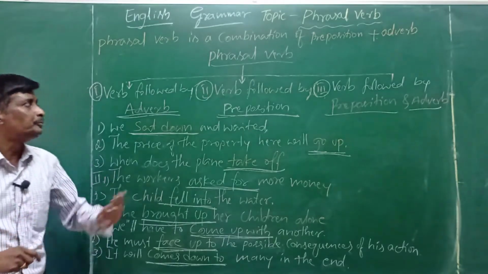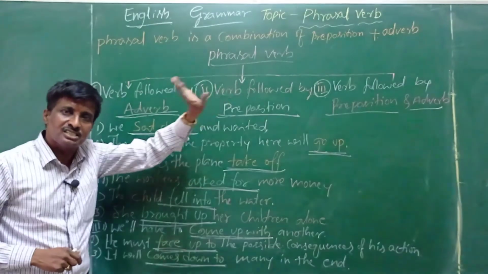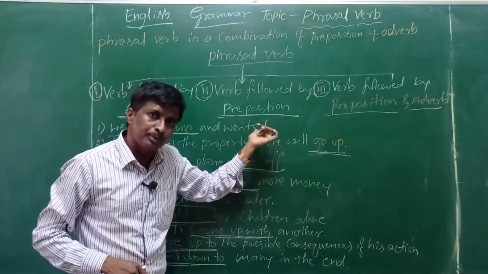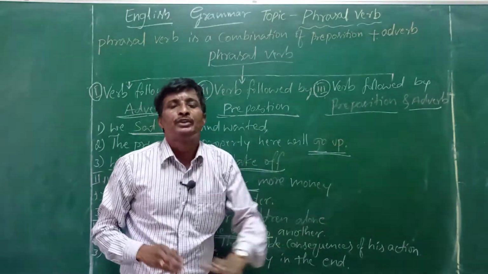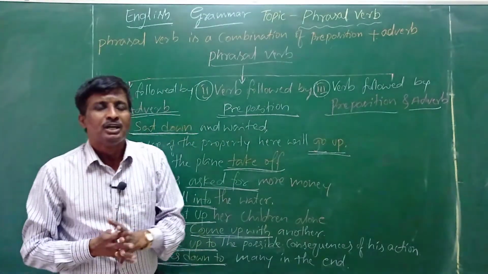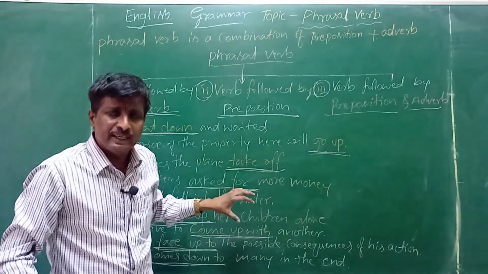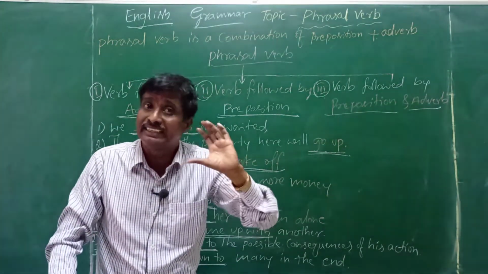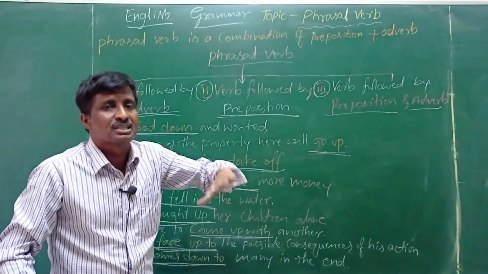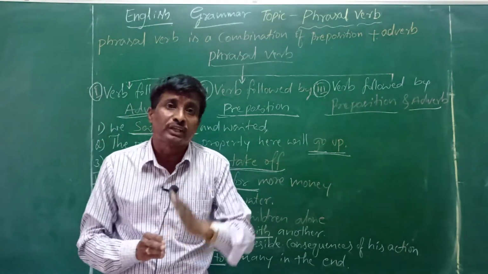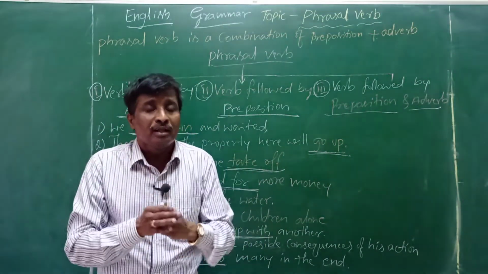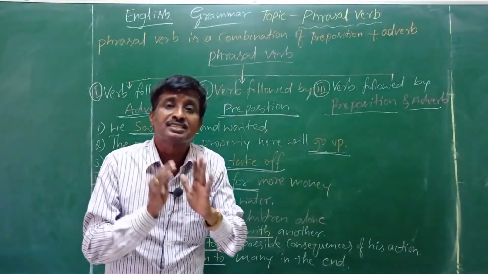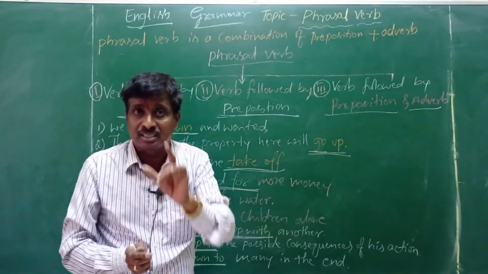Like this, children, we have three classifications in phrasal verb: verb followed by adverb, verb followed by preposition, the verb followed by the preposition and adverb. Children, I simply gave the examples and explained in detail the three classifications. Now I am going to continue with the phrasal verbs which give multiple meanings.